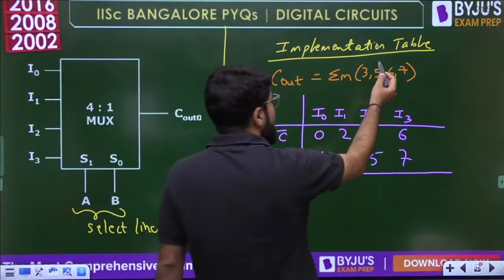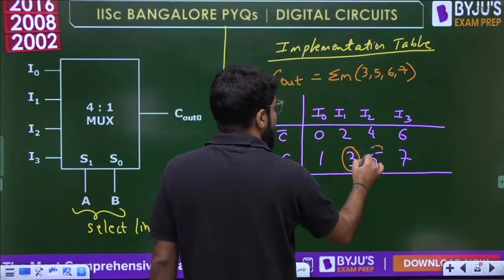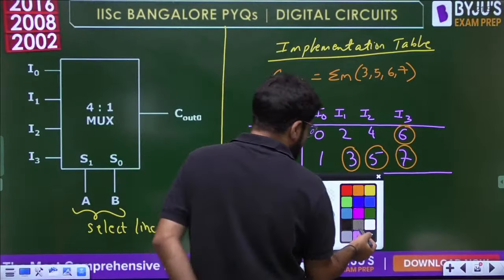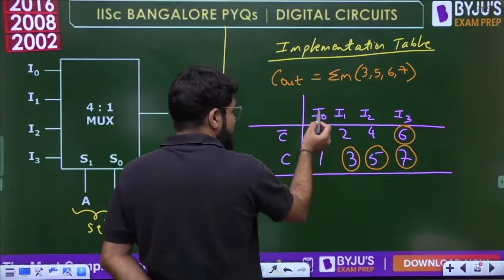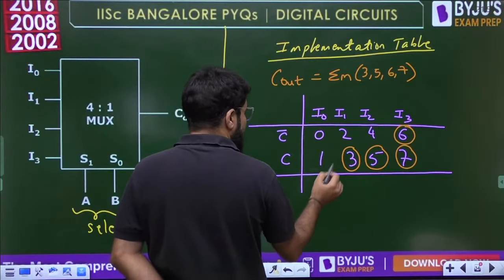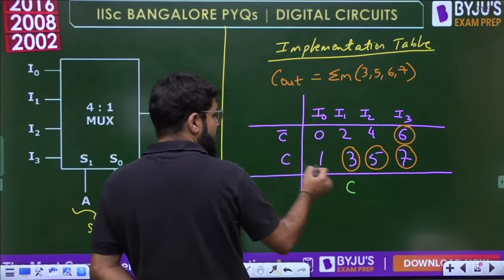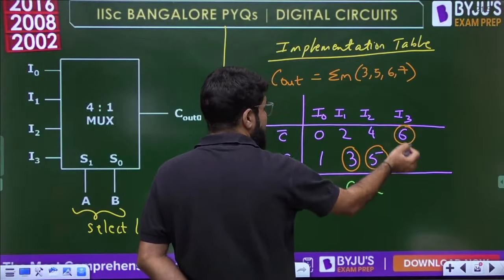Okay, so bubble, just circle this one, 3 and then 5 and then 6 and then 7 and write down the answer here. So in the first column, no circle, that is 0. In the second column, circle is corresponding to C. In the third also, circle is corresponding to C. In the fourth, it is corresponding to both.